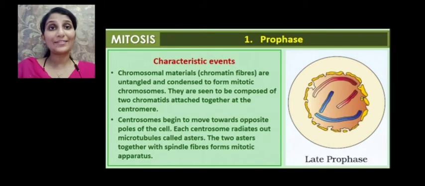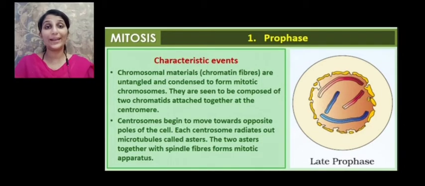So let us see what are the characteristic features which take place during prophase. The chromosomal material, which is seen in the form of chromatin reticulum, chromatin fibers, is untangled. That means the intertwined nature is untangled and they condense to form the mitotic chromosome. So they take the shape of chromosomes. The intertwined chromatin fibers start to unwind and take the characteristic shape of chromosomes. They are seen to be composed of two chromatids attached together at the centromere. So each chromosome has one centromere and two arms, which are called the chromatids.